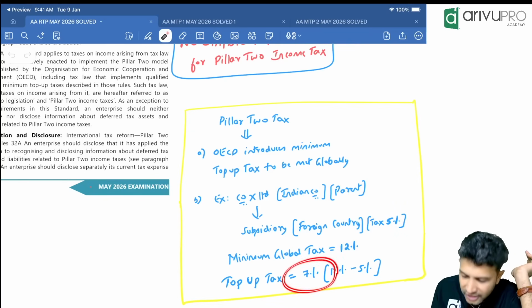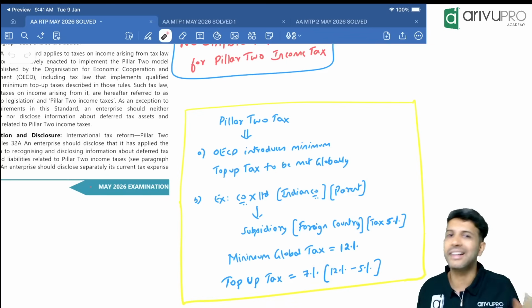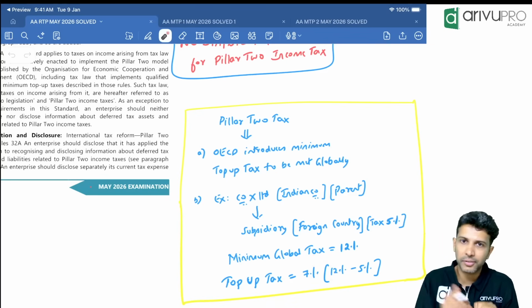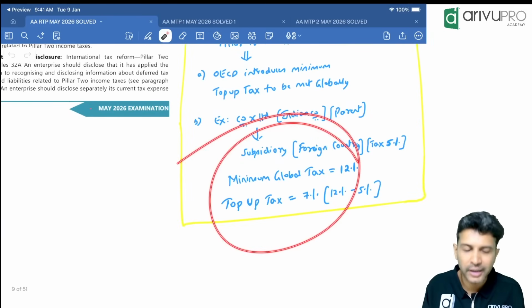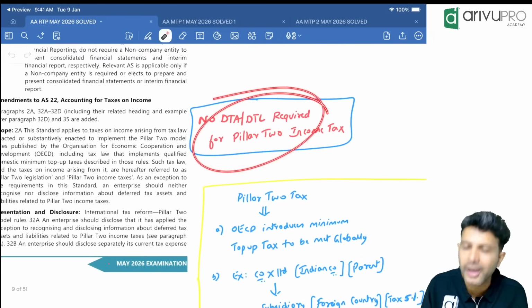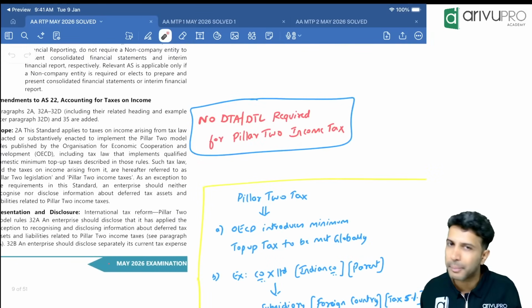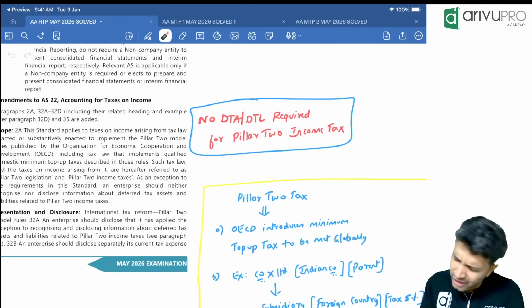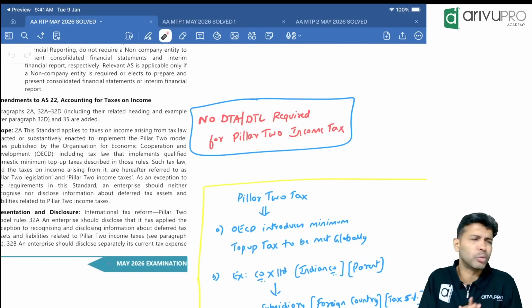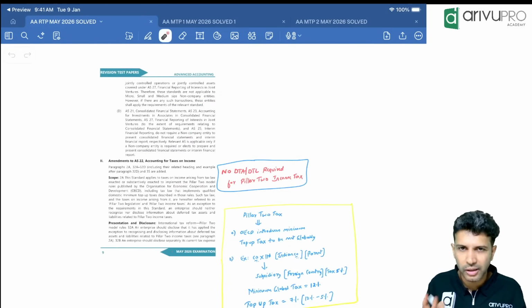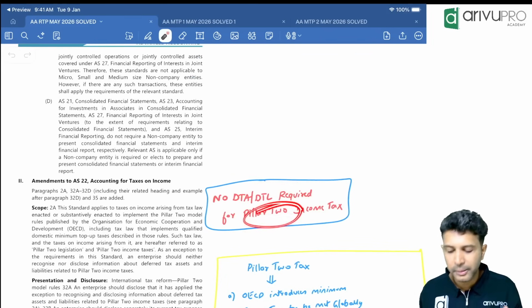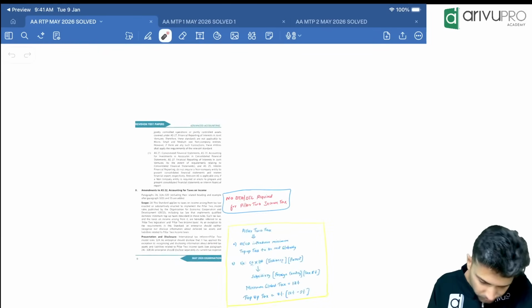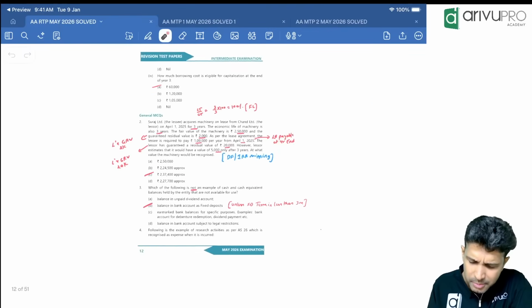Now, since you're paying extra tax, some DTA, DTL consequence may arise, from deferred tax asset and deferred tax liability. Relating to this, if you're getting any DTA or DTL, that need not be accounted for; that is what the clarification or amendment is all about. It's a theoretical amendment. If at all, maybe a 1-marker or 2-marker theory question can be asked. That's all. So just remember one final point: no DTA or DTL is required for Pillar 2 income tax provisions. That's one. Rest all same.